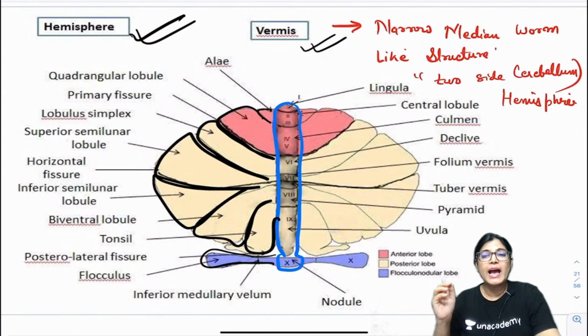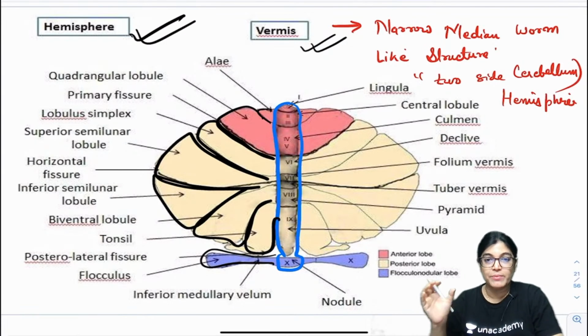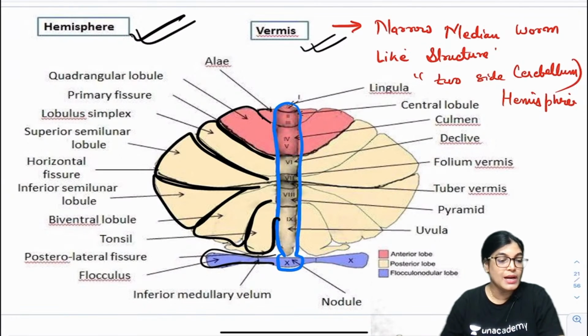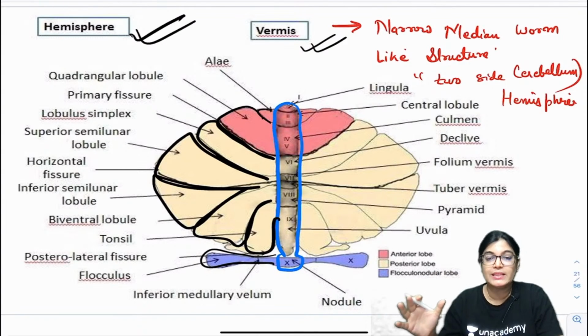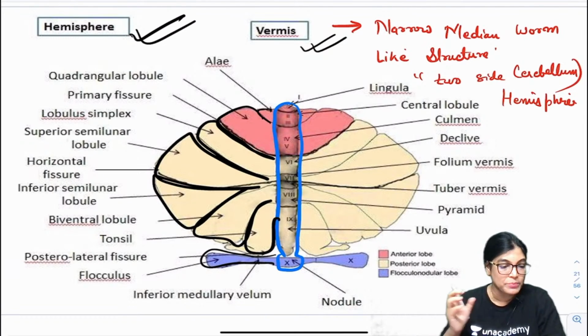Now, I would like to give you a brief of the cerebellum, then I will come to the second MCQ, because I want us to complete the MCQs. There are a total of 10 MCQs, but we should complete that topic also. That is the ultimate goal, that we should complete the MCQs and our preparation for NEET PG 2021 along with the completion of that small topic. So in brief, I would like to complete. Yes, future doctor, absolutely right.